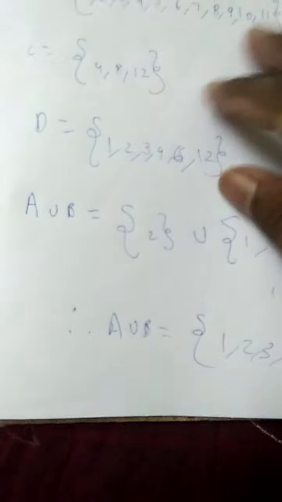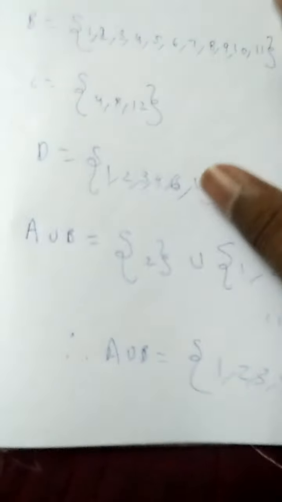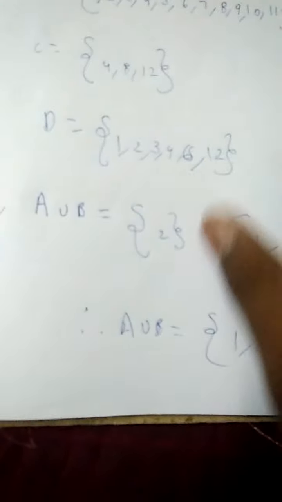A union B means every element in a set will come but not repeated. And the next one, let us see A intersection C. Sorry, B intersection C. Second one, B intersection C. So B, what came, 4. Sorry, is it 4? B, 1. Okay.